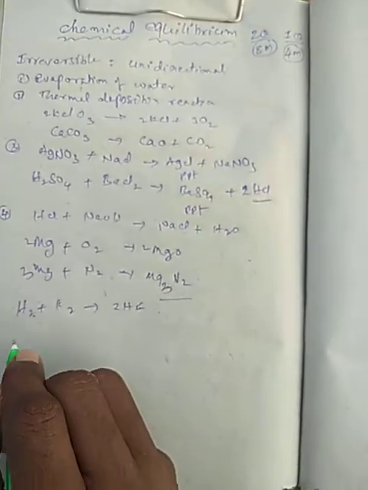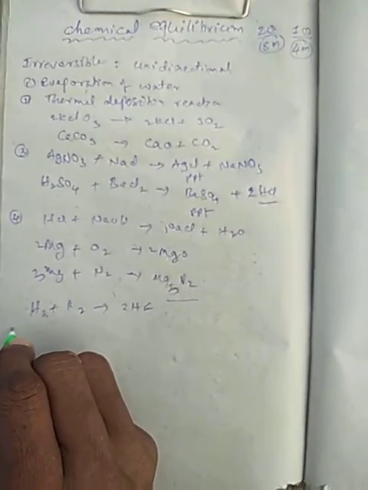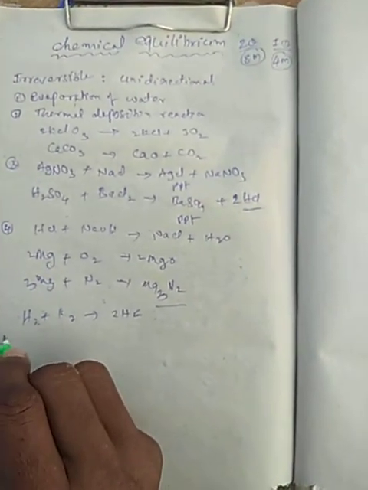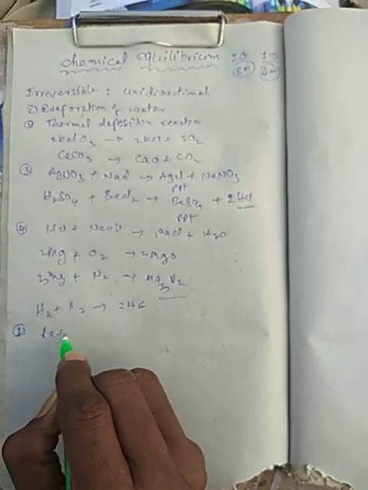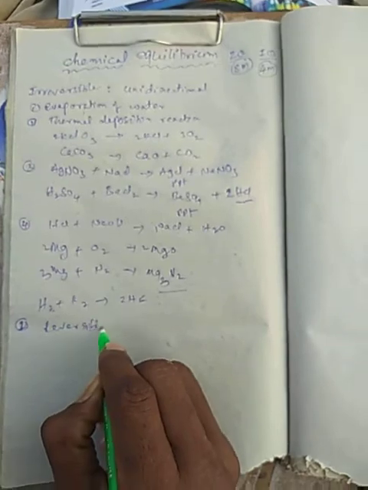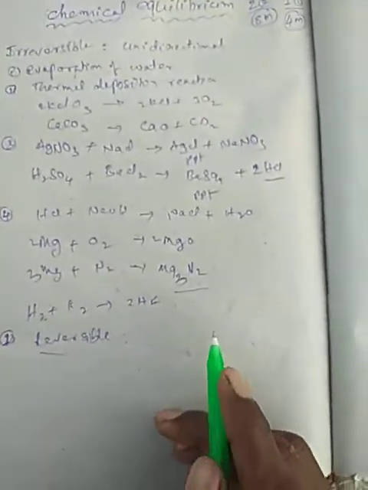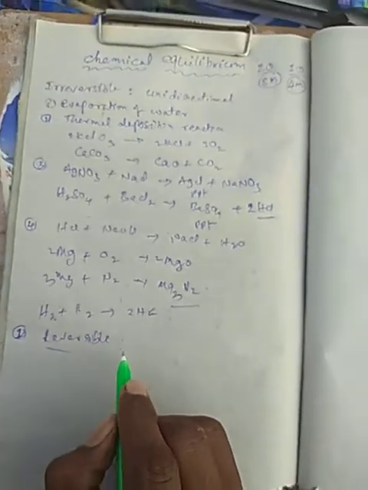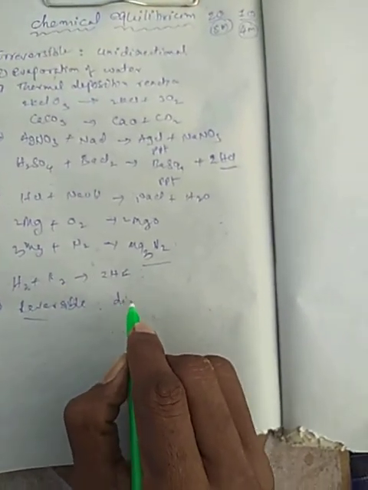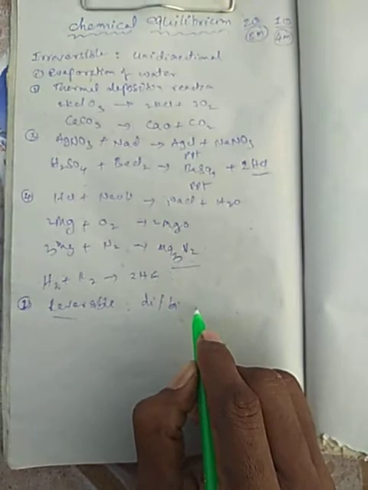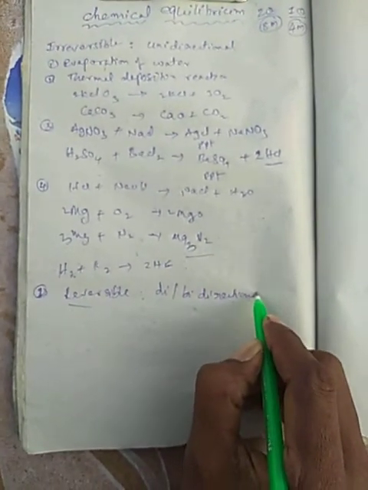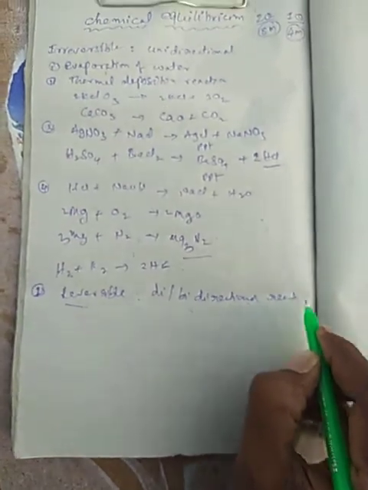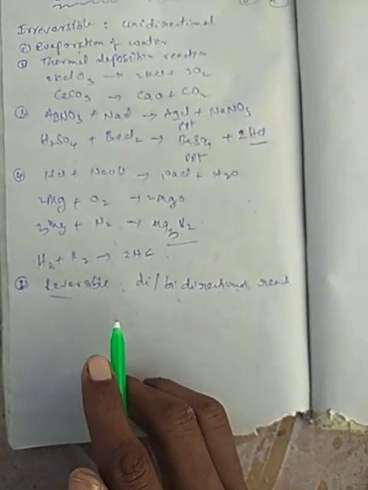And reversible reactions are reactions which can reverse, meaning both forward direction and backward direction are present. It is a bidirectional reaction also. We can call these bidirectional reactions also.